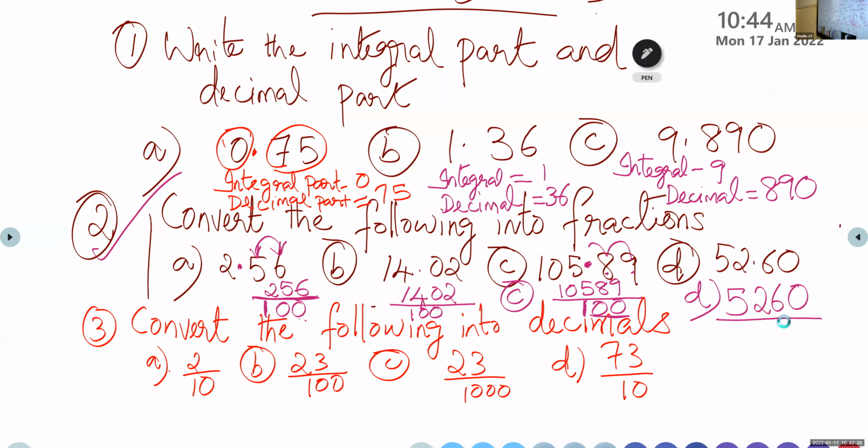Read that number. 5,260. 5,260. And how do you know this is 100? Because you will count the decimal places. After the decimal point, we have 1, 2. Two digits, two decimal places. So there should be two zeros, which is 100.